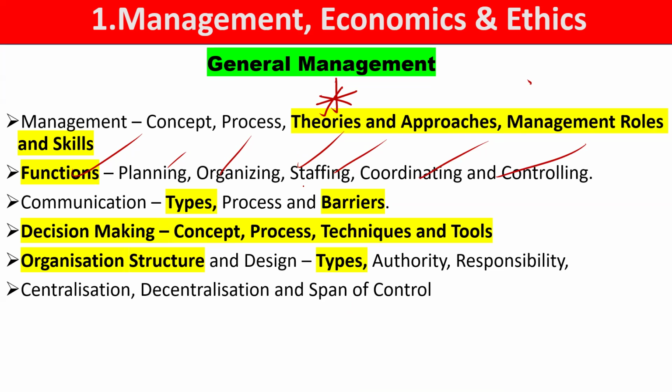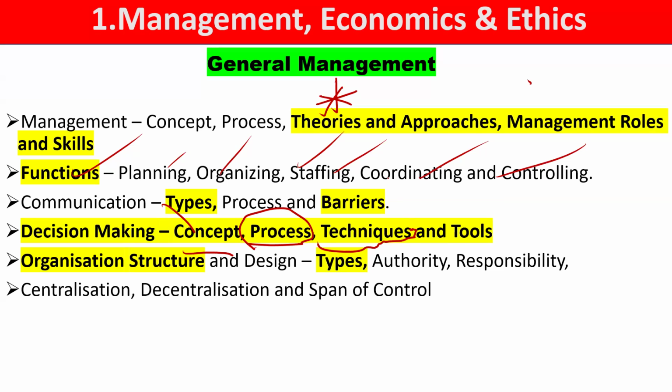Now if we talk about communication, we are studying it in detail in our paper 1. So basically in communication, you should know the types as well as the barriers of communication. Next comes our decision making topic. Here you should know the process of decision making, and what the techniques or tools are, like bounded rationality approach of decision making, programmed and non-programmed decision, short term, long term, routine based and one time decision. You should very well know what the types are and what techniques are used in decision making.